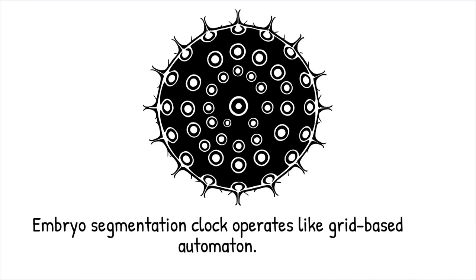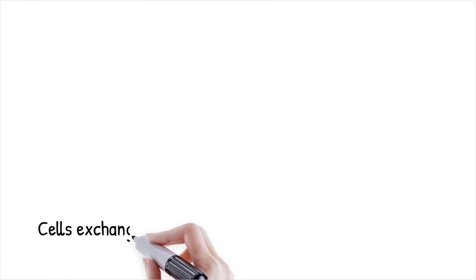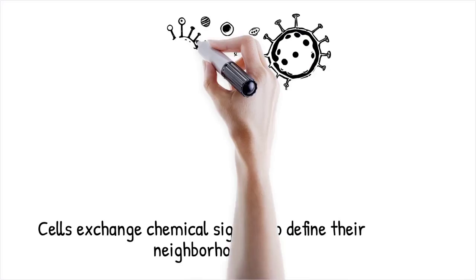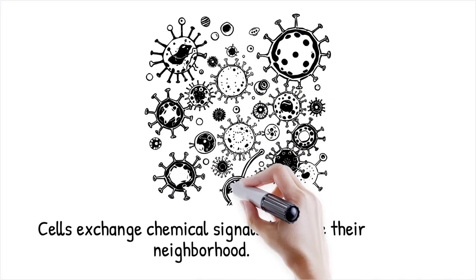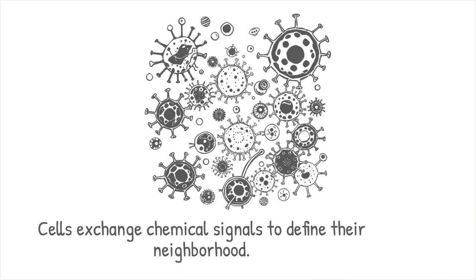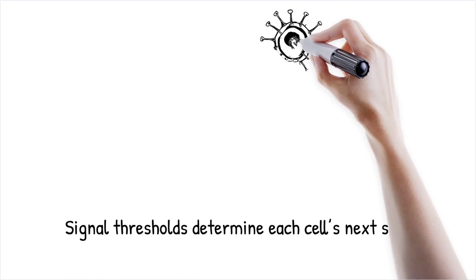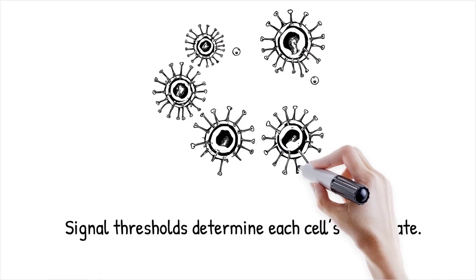It is like each light in a grid turning on or off based on the colors of its adjacent lights, and a simple control program. Cells exchange chemical signals such as Delta-Notch or Wnt ligands, which diffuse across only one or two cell diameters, defining each cell's neighborhood. The concentration thresholds of these signals determine each cell's next state, analogous to CA rule thresholds.